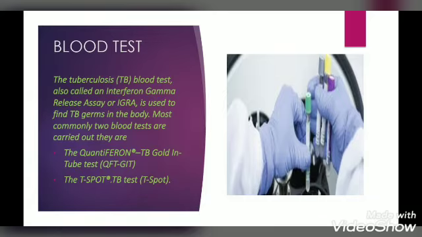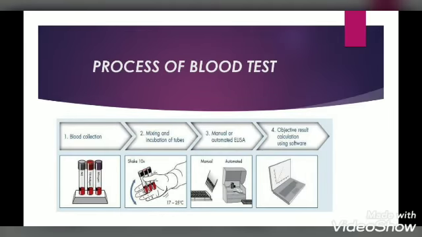Blood test. If the skin test is confirmed, then we have to do blood test. The tuberculosis blood test is also called as interferon gamma release assay. Is used to find TB germs. In this, two tests is carried out. The first one is the QuantiFERON TB Gold In-Tube test, and the second one is the T-SPOT TB test.